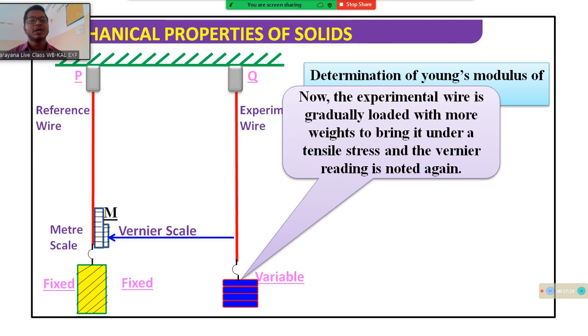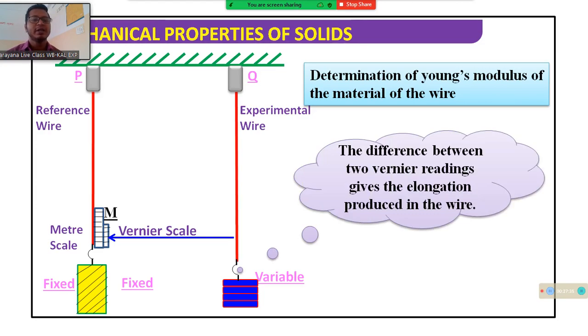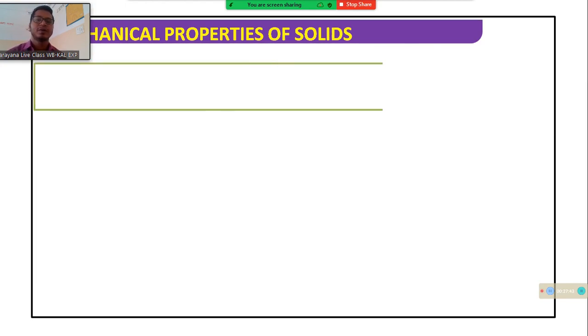Now the experimental wire is gradually loaded. The variable load is given one by one to bring it under the tensile stress, and the vernier reading is noted again. Okay. The difference between the two vernier readings gives the elongation produced in the wire.